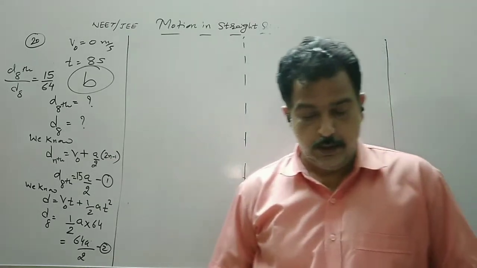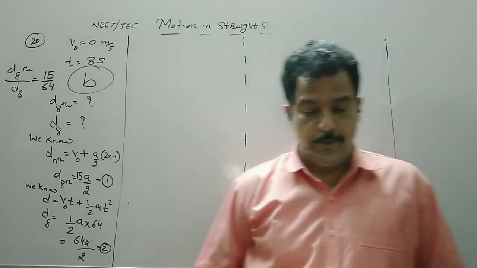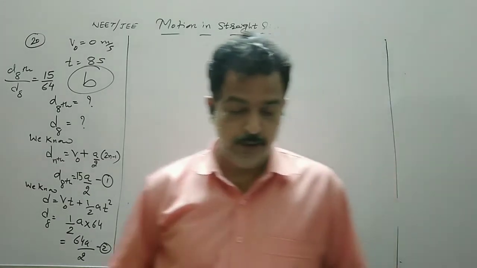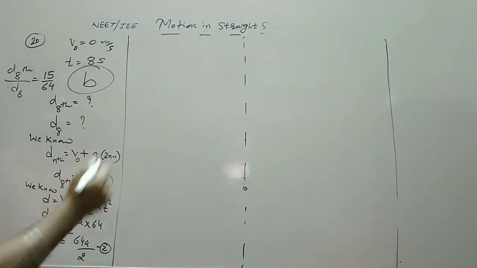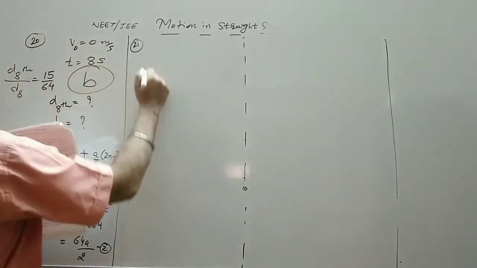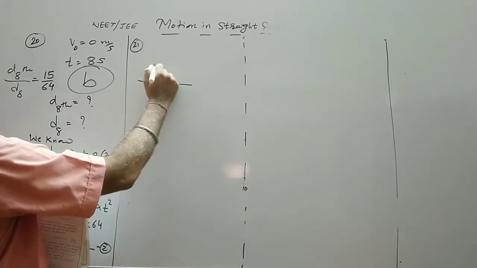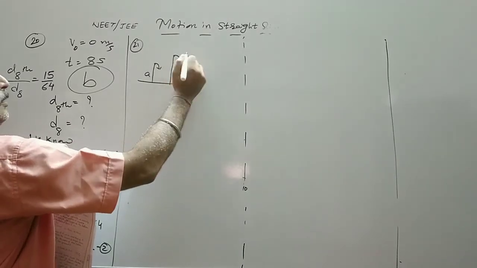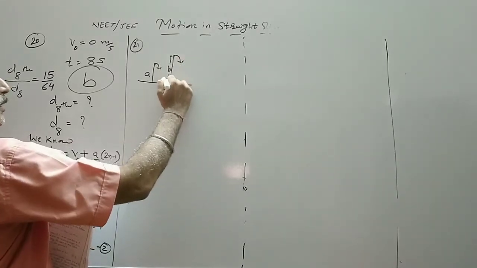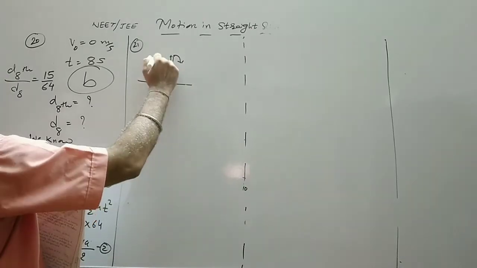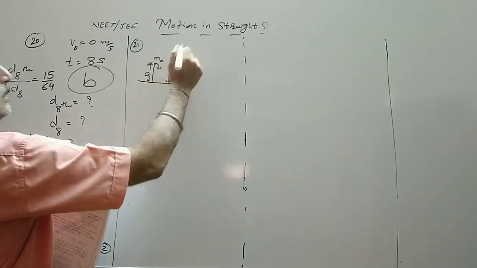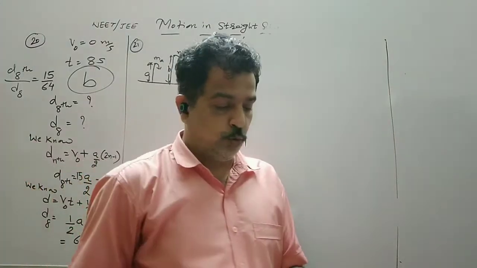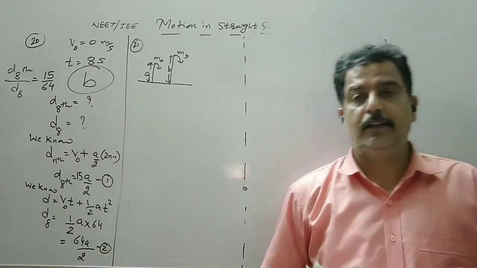21. Two balls of different masses MA and MB are dropped from two different heights A and B. So in this we are dropping two balls, one from height A, other from height B. Suppose this is the height A and B given. The mass of the body is different. This is MA, this is MB. Find the ratio of the time taken by the two to cover the distance.